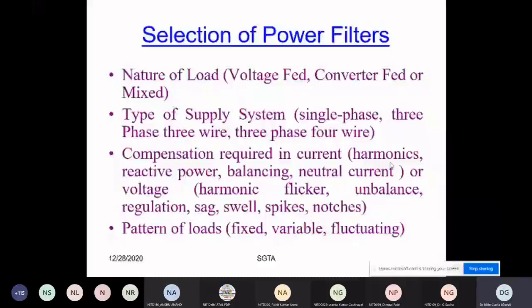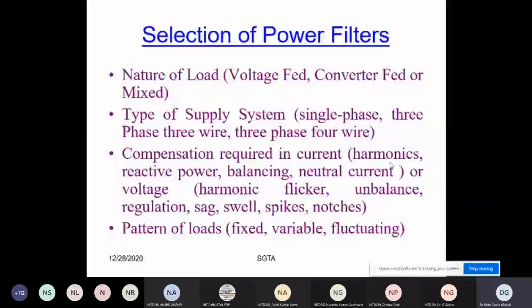But before going to that slide, this is very important: the selection of the power filter. One participant told about the dynamic variation on the load side. So that's why the nature of the load, you should know in advance what the type of load is. Is it voltage fed, converter fed? Is it a current source or voltage source? Which type of supply system are you taking? Is it a single phase supply system, 3-phase 3-wire, 3-phase 4-wire? Which type of compensation do we require?